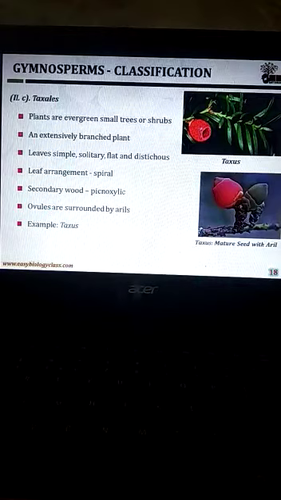Order Taxales. Plants are evergreen, small trees or shrubs, and extensively branched. Leaves are simple, solitary, or flat and distichous in nature. Leaf arrangement is spiral. Secondary wood is pycnoxylic in nature. Ovules are surrounded by an aril. Example: Taxus plant.